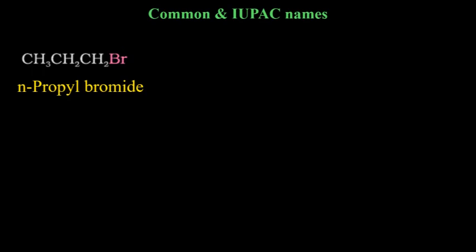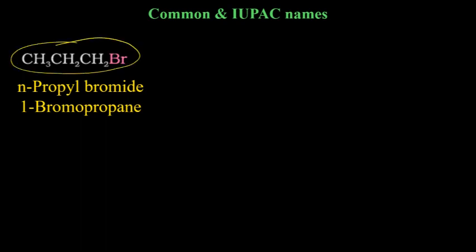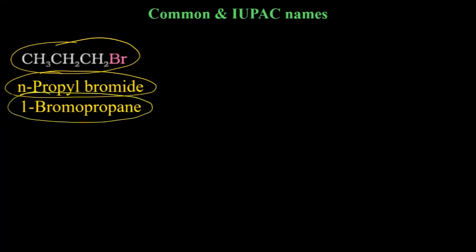But if you talk about the IUPAC name, this bromine is attached to the first carbon. Then you will call it 1-bromopropane. Common name, IUPAC name, you need to remember. For this compound, common name will be n-propyl bromide because it is a straight chain. That's why n. And IUPAC name will be 1-bromopropane because bromine is attached on the first carbon.